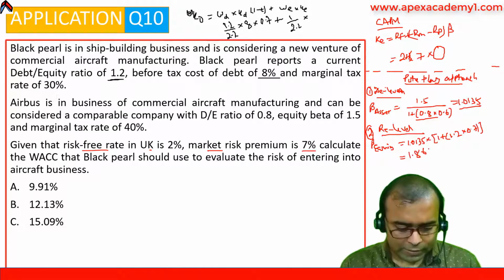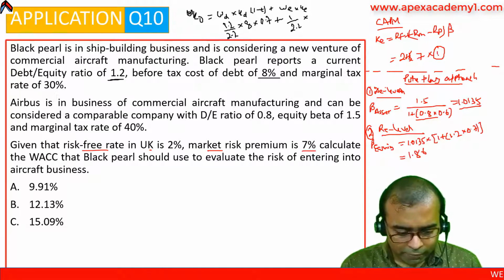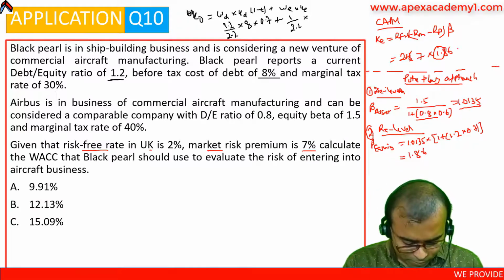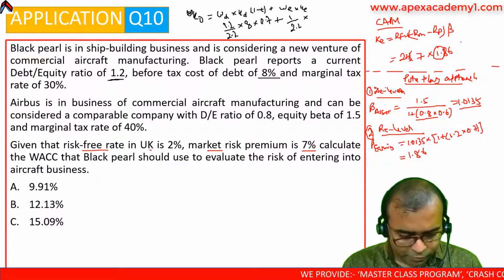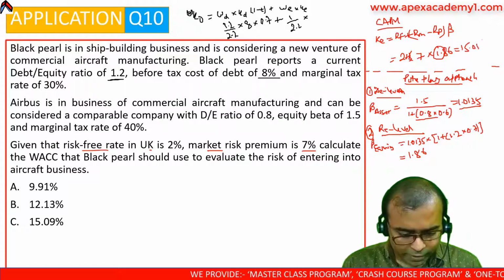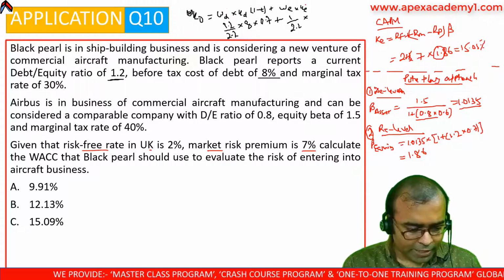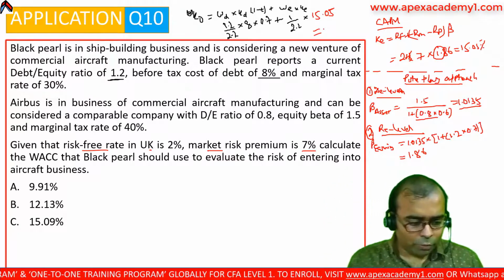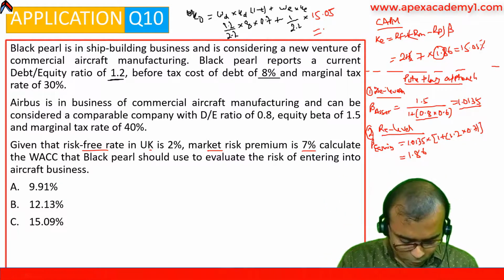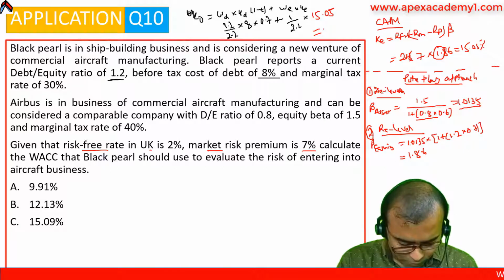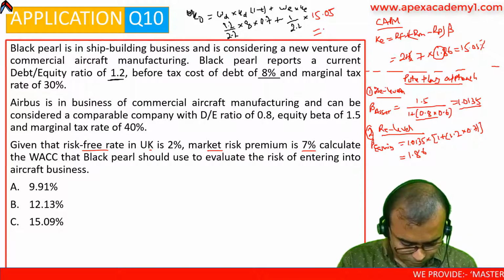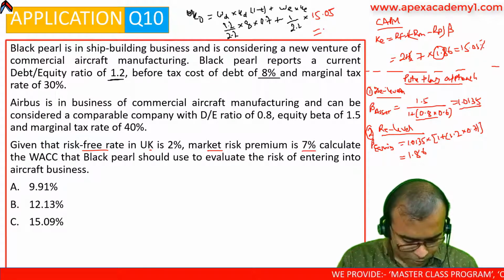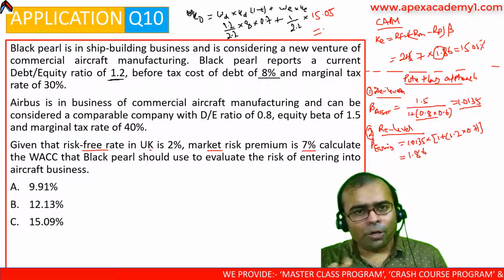1.86. Let's use that. Now I will apply 1.86 into 7 plus 2. I get 15.05% as my KE, which I can write over here to get the final outcome, that is into 1 by 2.2 plus the debt part, giving 9.897 or 9.91.